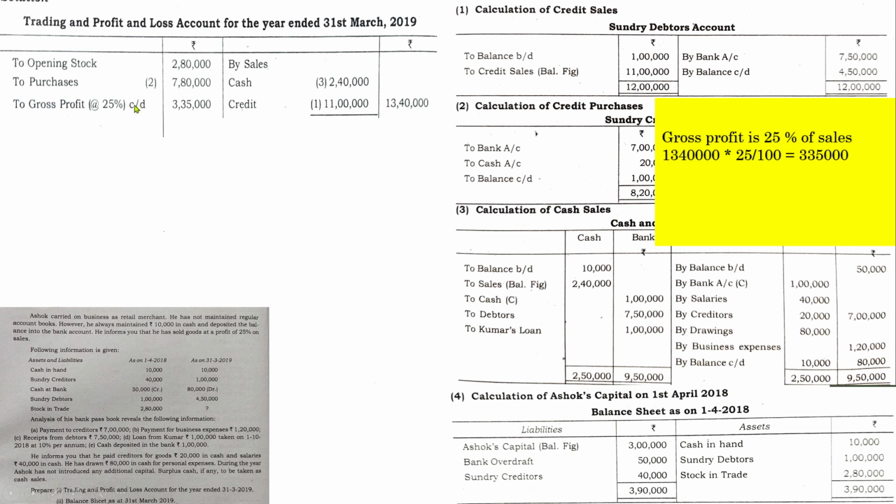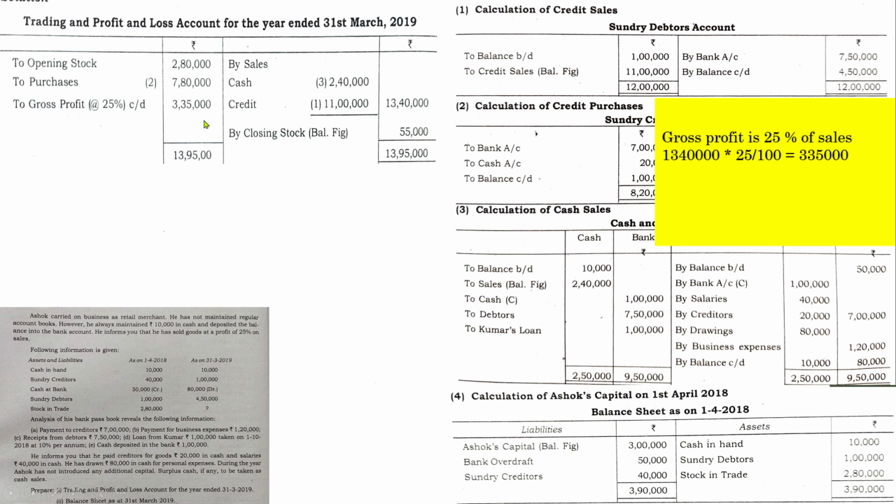Write down gross profit c/d. Now we have everything. We need to find only one item, that is closing stock. So here if you balance these, take the totals of these two sides, you will get 13,95,000. Here also 13,95,000, and there is a difference. That amount is known as closing stock. So we have found the closing stock in this case. In previous cases we had closing stock given and you needed to find this amount, but in this case it is the other way around.